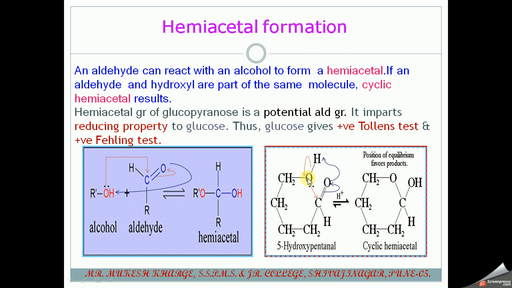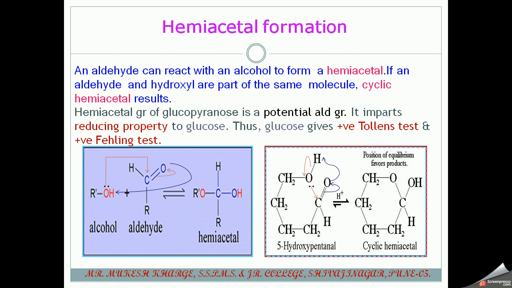This OH on the 5th carbon will attack the first carbon of the aldehyde group, and the bond between carbon and oxygen shifts to oxygen and it will accept the hydrogen. This type of structure is known as a hemiacetal, and there is a formation of a cycle in the presence of H plus. So it is called a cyclic hemiacetal. Due to the presence of H plus, the position of equilibrium is towards the product side. It favors the product.